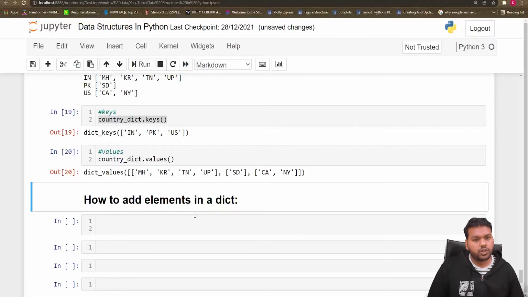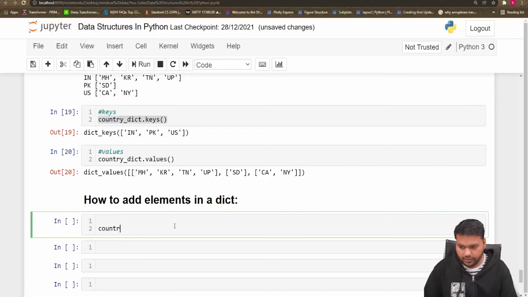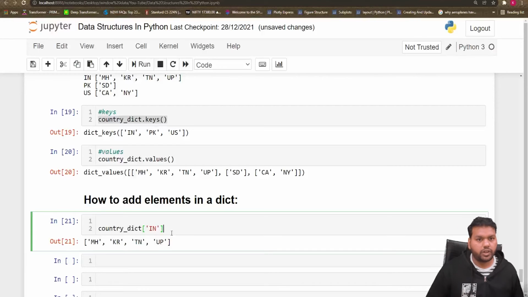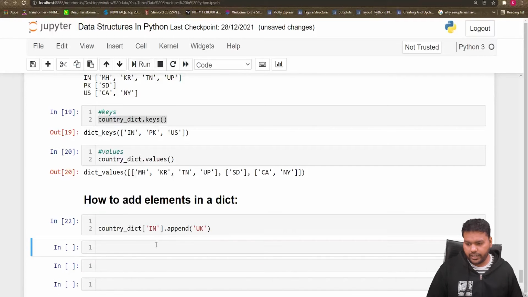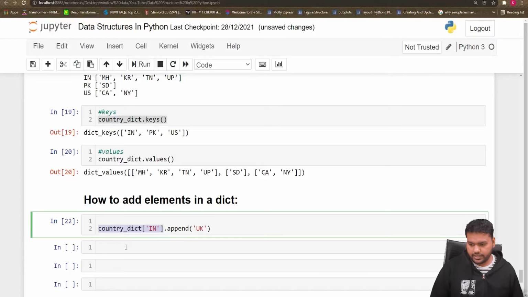Now moving forward, if I want to add an element in a dictionary regarding some key, then how can we add? So let's see here. If you write here country_dict India, as you already saw here, it returned a list, and we learned in the list how we add an element in a list. If we want to add the element at the end, we use the append method. We learned three methods, so those three methods we can use here, because anyhow at the end it is returning us a list. So if I use here append and a new state name, that is Uttarakhand, and now let's see what it returned to me.